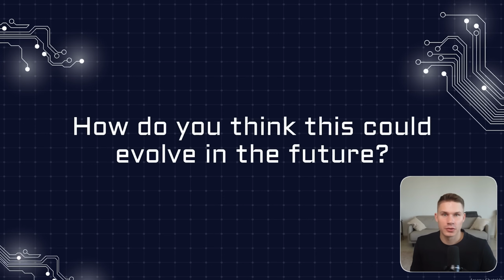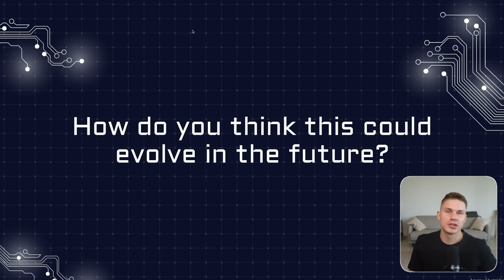And the last question is, how do you think it could evolve in the future? So with the operator agent, I believe it could evolve into this agent using your computer through the ChatGPT app. And I believe this is the exact reason why OpenAI built this app in the first place. So later on, it will be able to take control of your computer and use other tools like, for example, Premiere Pro or Photoshop that are only possible to run on your machine and are not available in the browser. And lastly, I believe that OpenAI definitely has more agents to launch. So let me know, guys, in the comments what you think the next agent will be.